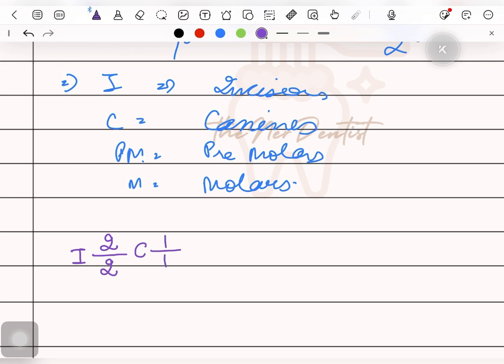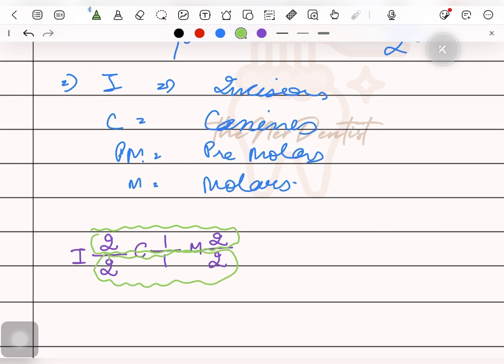One canine is present in one half of the maxillary arch and one canine in one half of the mandibular arch. In primary dentition there are no premolars, so we straight away write molars and then one horizontal line, and two molars are present in one half of the maxillary arch and the same number of molars in the mandibular arch. So it comes out to be 2, 1, 2. This represents one maxillary quadrant and this represents one mandibular quadrant.